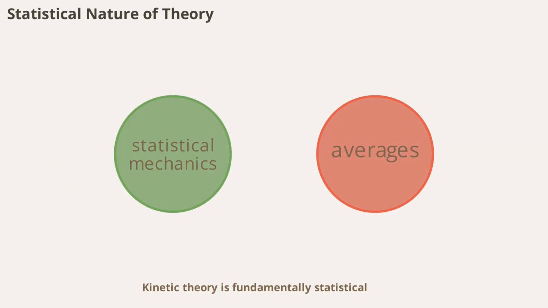Kinetic theory is fundamentally statistical. It doesn't track individual molecules but instead uses averages and distributions to predict the behavior of large numbers of particles. This approach is powerful because it allows us to make accurate predictions even when dealing with trillions of molecules.